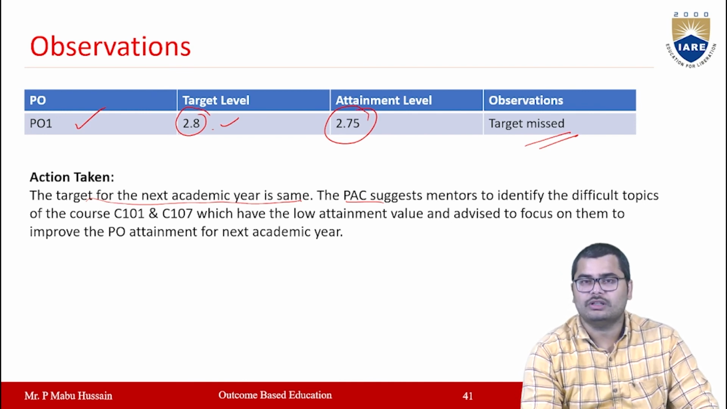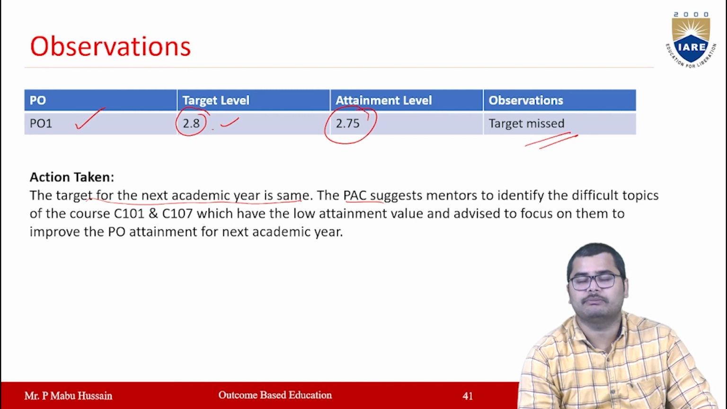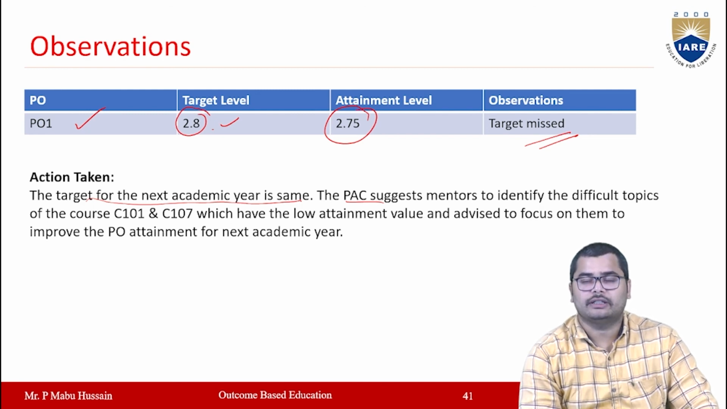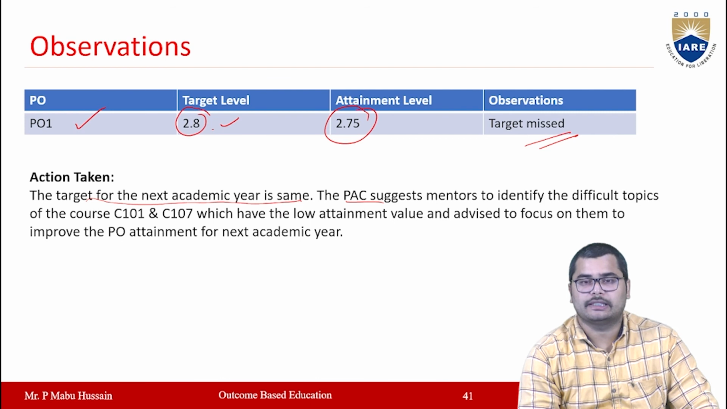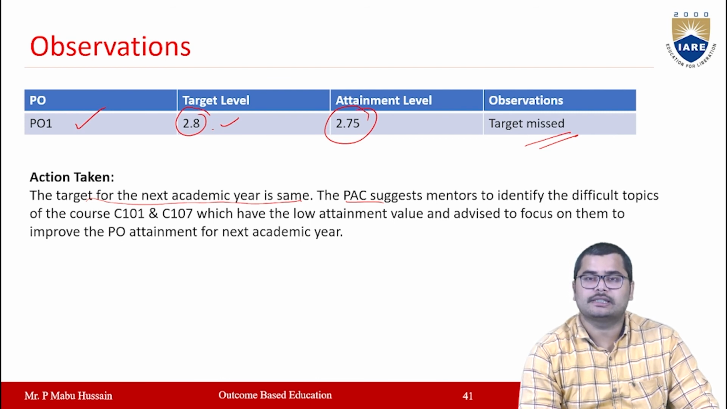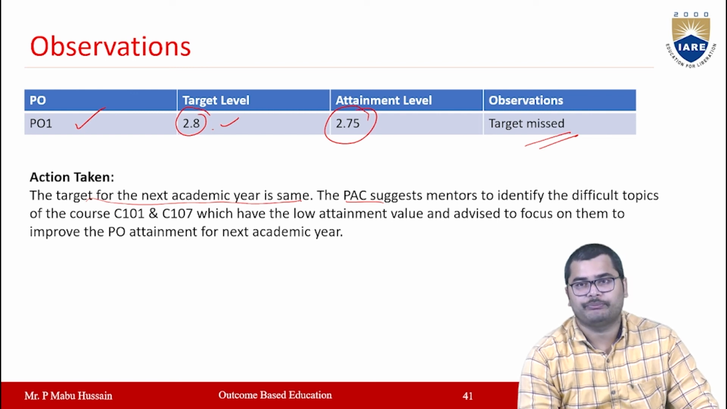Every PO will have some target level, right? This target level will be fixed based upon the previous year's data. Now we will calculate the attainment for the present year's data. If it is missed, then what action plan do we have to include? You have to define it here.